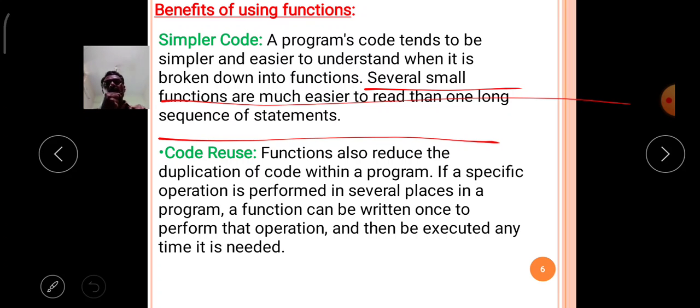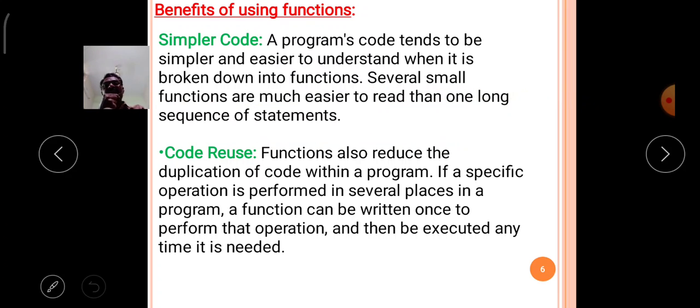Then comes code reuse. This is a very important concept of functions, not only in Python but in each high level language, okay. Code reuse, okay. Actually, before discussing this code reuse, what is the concept of